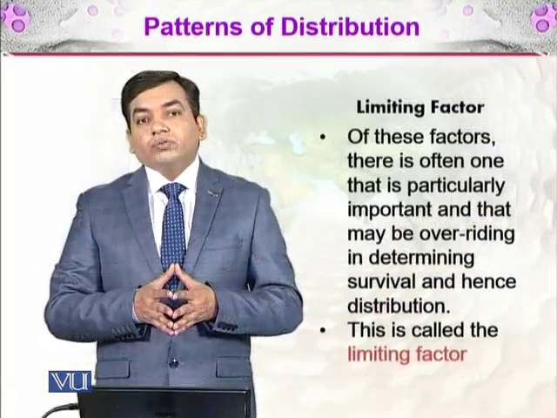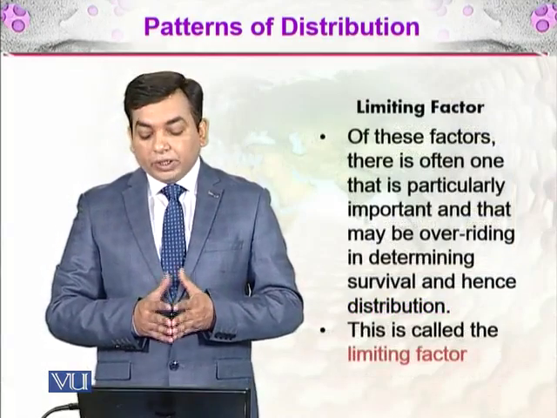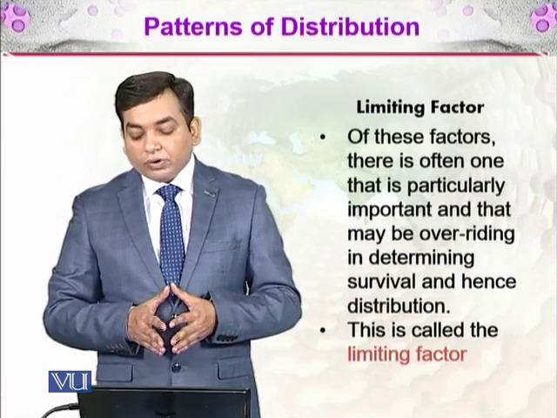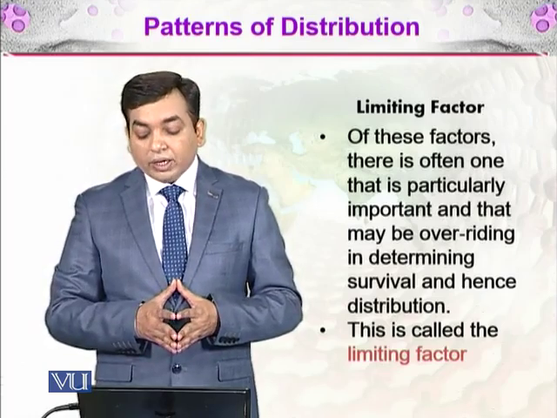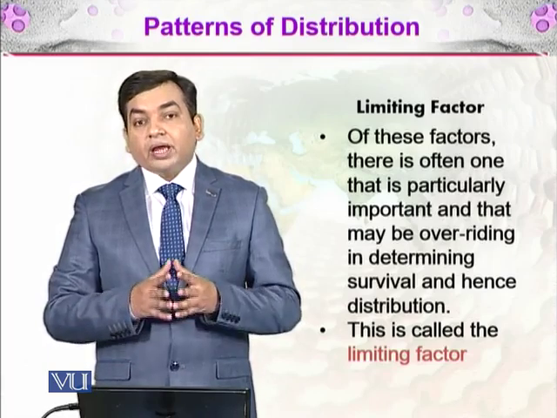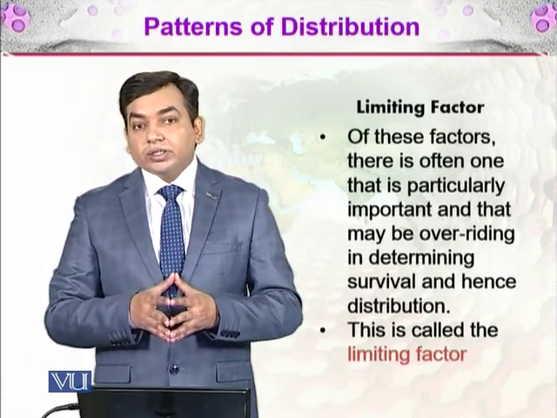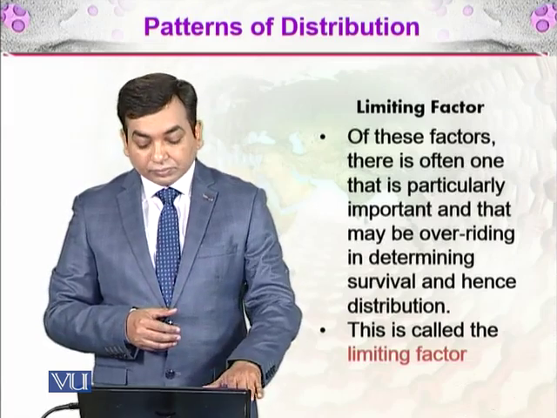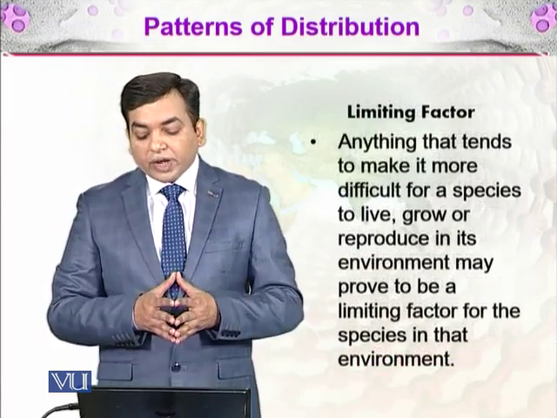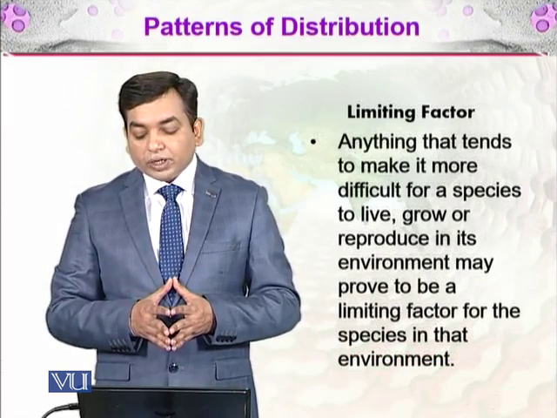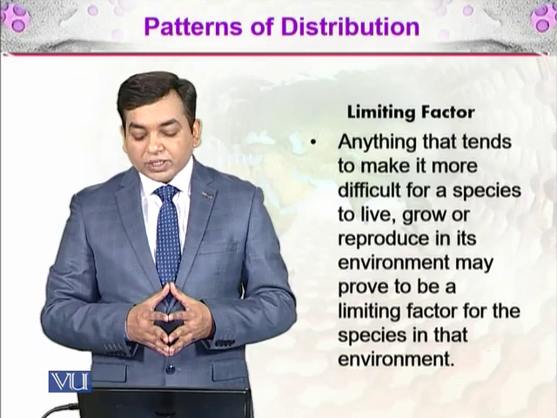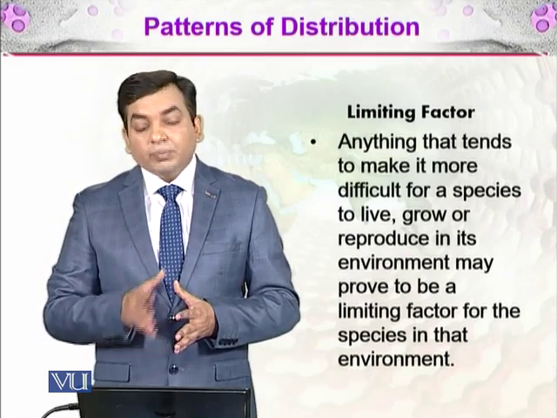Of all the factors we have discussed up till here, there is often one that is particularly important, and that may be overriding in determining survival and hence distribution of the organism. This is called the limiting factor. Anything that makes it more difficult for a species to live, grow, or reproduce in its environment may prove to be a limiting factor.